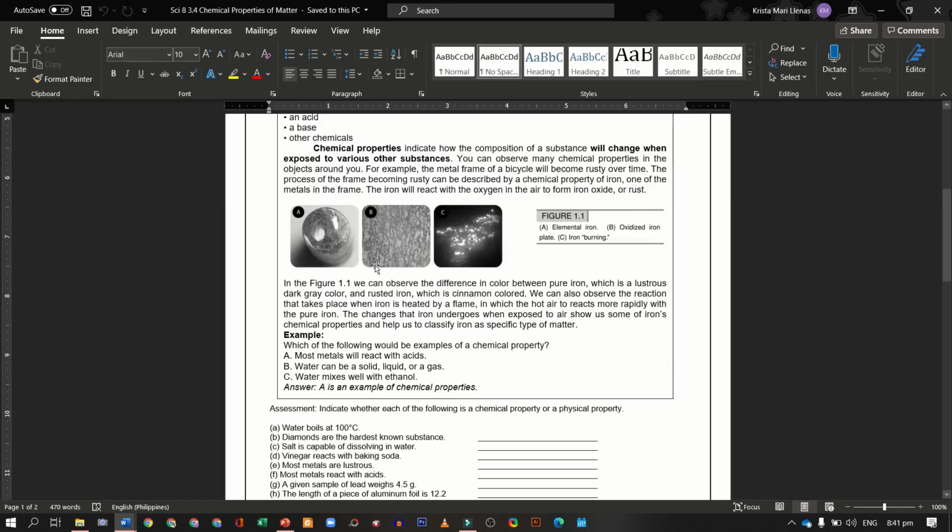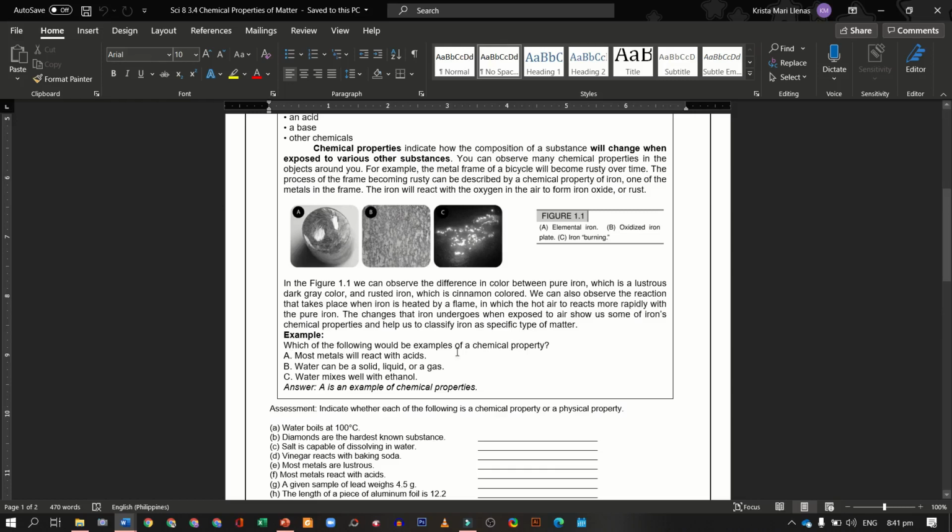Okay. In figure 1, we can observe the difference in color between pure iron, which is a lustrous dark gray color, and rusted iron, which is cinnamon colored. We can also observe the reaction that takes place when iron is heated by a flame, in which the hot air reacts more rapidly with the pure iron. The changes that iron undergoes when exposed to air show us some of iron's chemical properties and help us to classify iron as a specific type of matter.